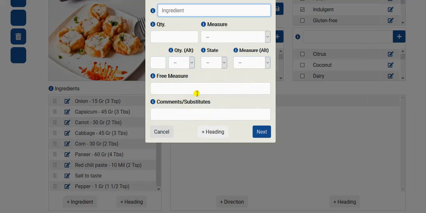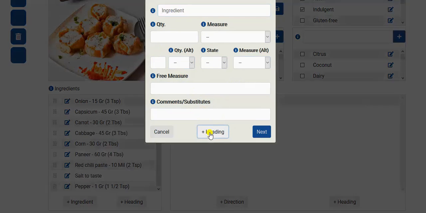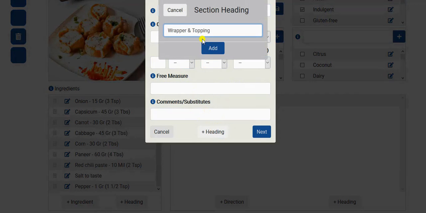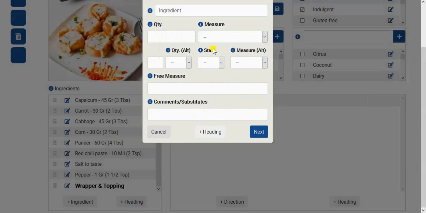We can actually add a heading right from this form. And you can see down the bottom here, the heading is already in place, and continue adding the ingredients without having to cancel this form.